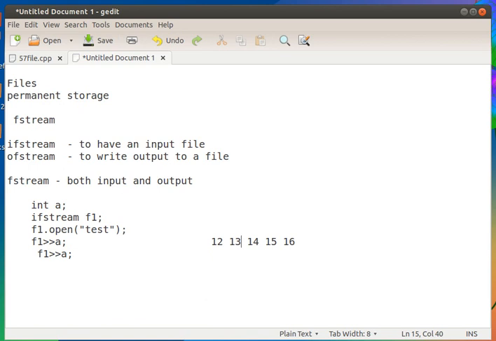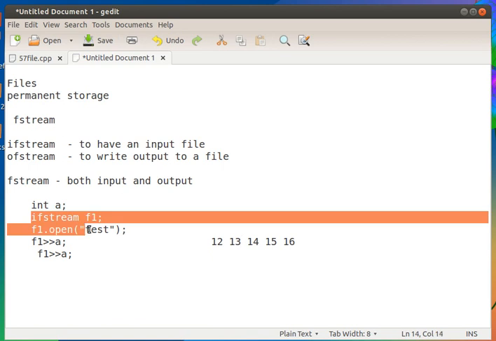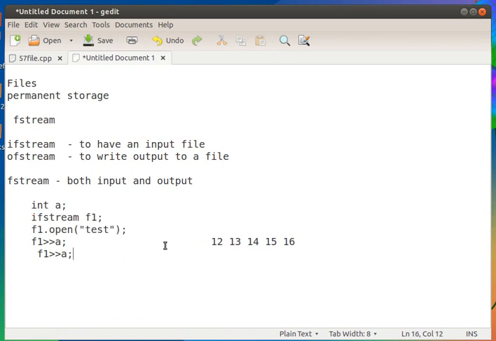So we need two steps only. I have to declare an object, then I have to open the file. The same thing can be given like this also: ifstream f1, and in brackets I can pass the file name.